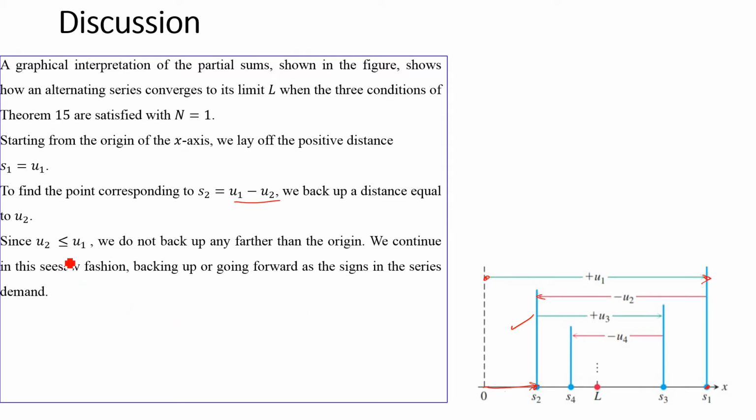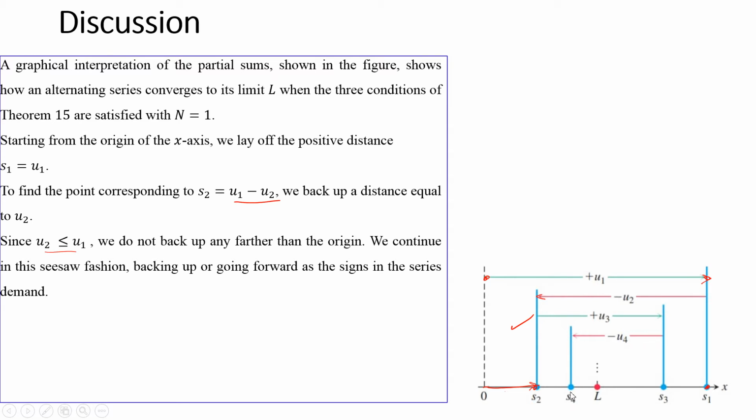Now u2 is less than or equal to u1. We don't back up any further than the origin, right? So because of this relation, we don't back up further than the origin. We continue in this seesaw fashion. Again, you can see that where is S3? Now this is S2. We are going to add u3 in order to obtain S3. Again, in order to obtain S4, we have to subtract u4.